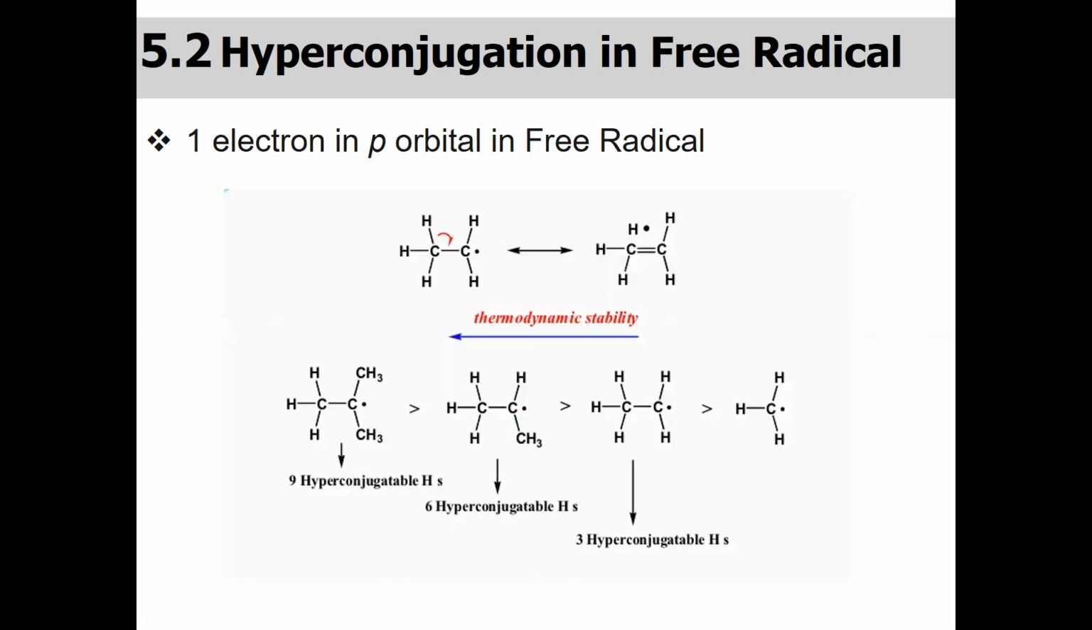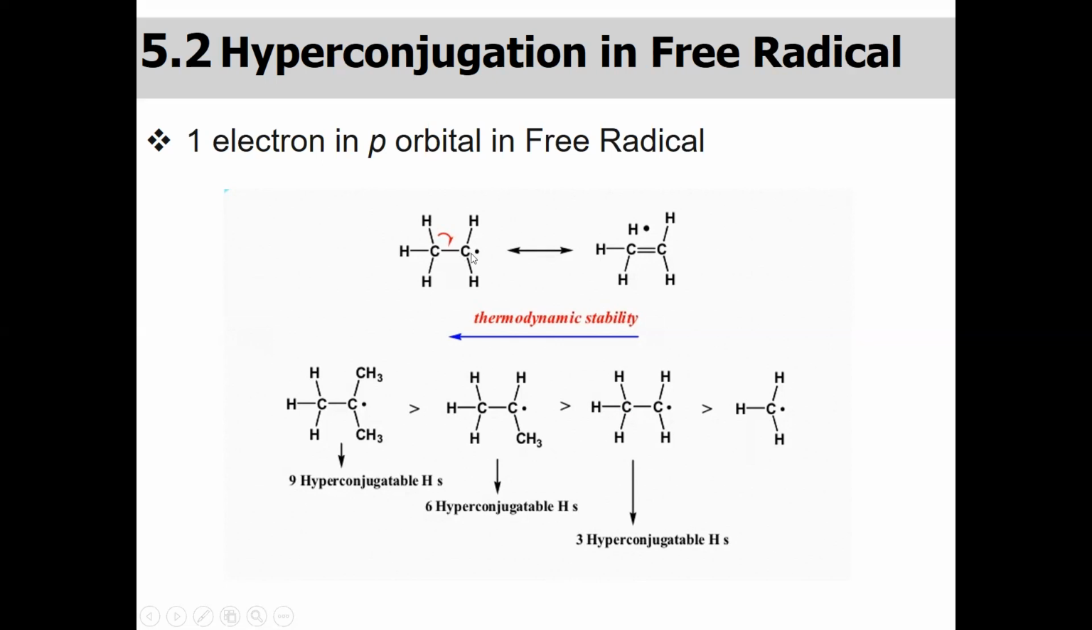Now hyperconjugation can also stabilize the free radical. A free radical is also an electron deficient species. There is one electron deficiency on this carbon. That's why it can be stabilized by the methyl group or the CH bond. The more CH bonds around this free radical, the more stable it is.